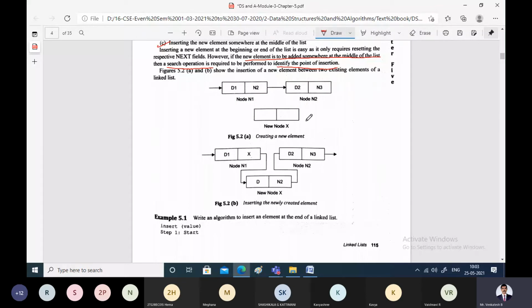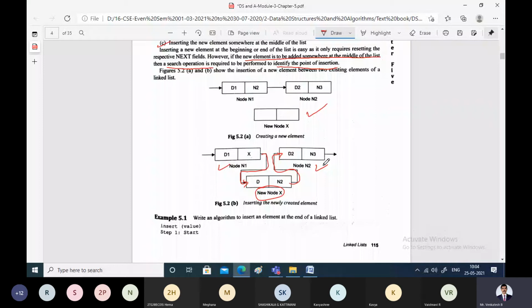Now, if you want to insert this new node in the linked list, that is how the scenario will change. What happens here is the pointer of the first node should point to the node X, the new node, and the next pointer of the new node should point to the next node. That means we are inserting it somewhere in between. Node X is being inserted between node N1 and node N2.